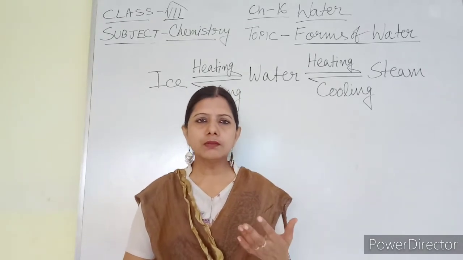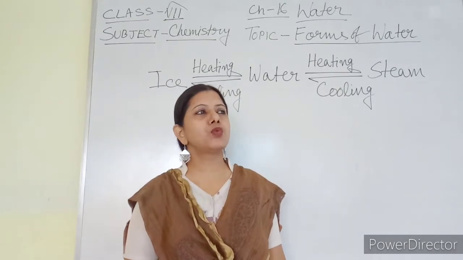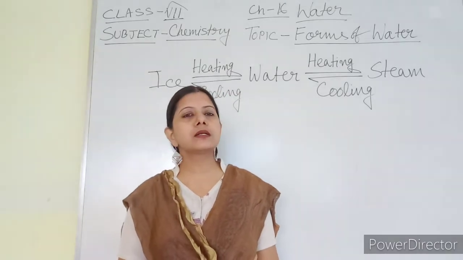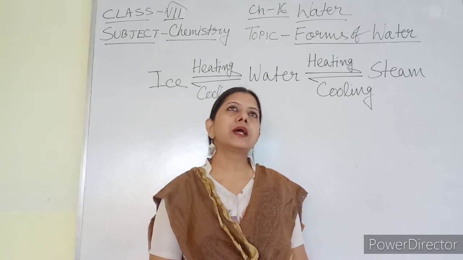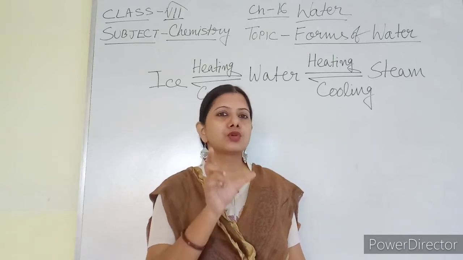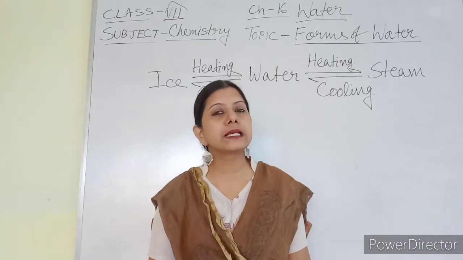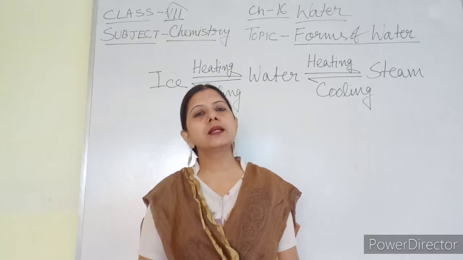The temperature range in which liquid water exists on the earth's surface is wide, because we know that the freezing point or melting point of water is 0 degrees and the boiling point is 100 degrees. So in this wide range, 0 to 100 degrees Celsius, water exists in the liquid form.